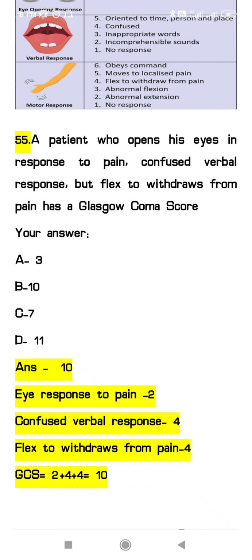So here you can see, eye response to pain we will give 2 score, and for confused verbal response we will give 4 score, and next, flexion withdrawal from the pain, so we will give the 4 score for the motor response also. So all together we can calculate 2 plus 4 plus 4, that is equal to 10. So answer will be 10.